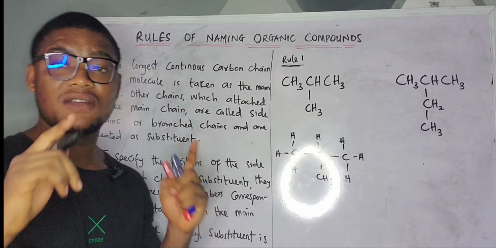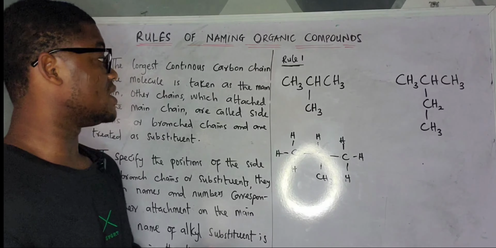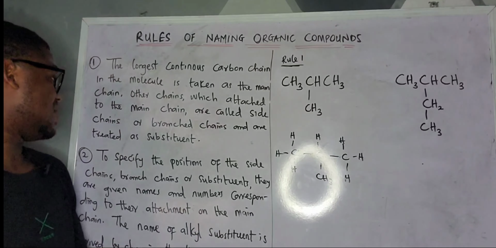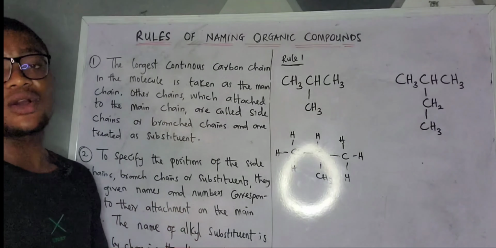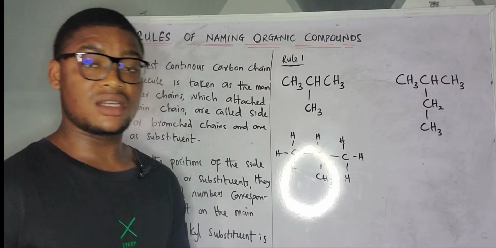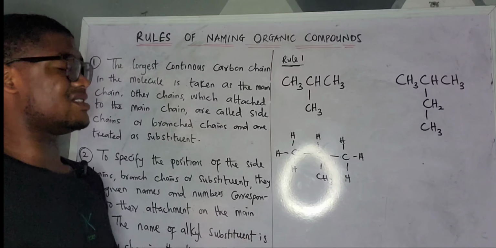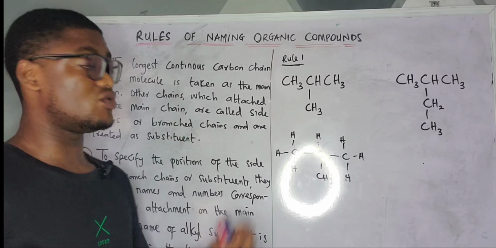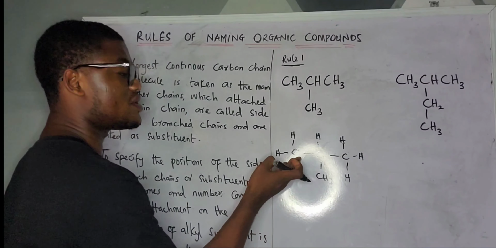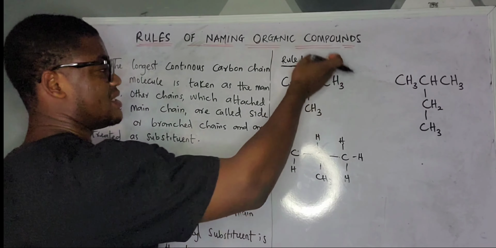What you want to find is, the first thing is the main chain, and the second thing is the substituent chain. I hope you understand. Or the branch chain, there are many names I call it. I can actually call it side chain. We have side chain, we have the branch chain. You can call it anything. Just know that you are finding 2 chains here. The first one is the main chain, and the second one is the side chain.